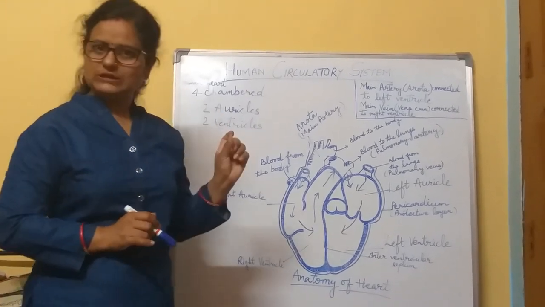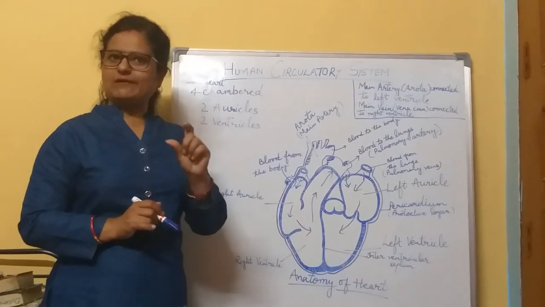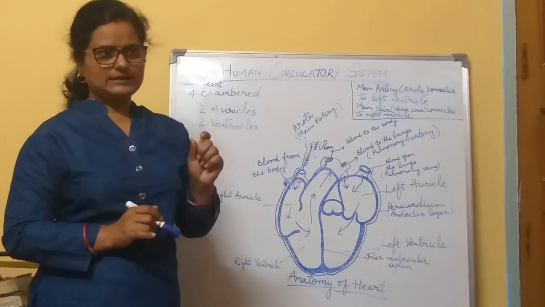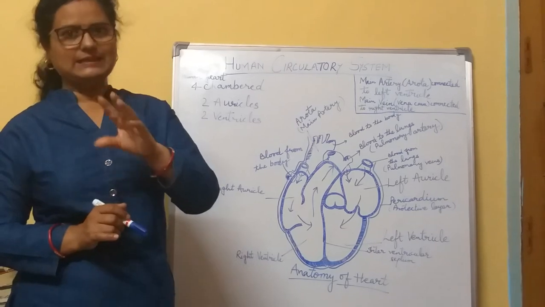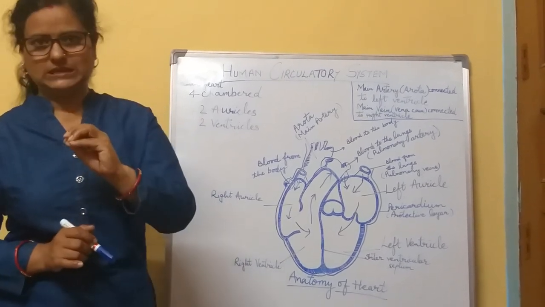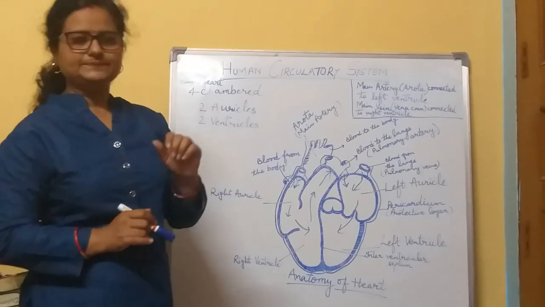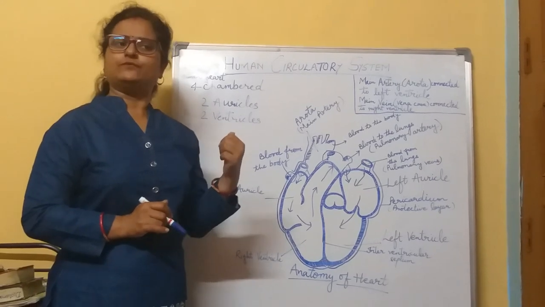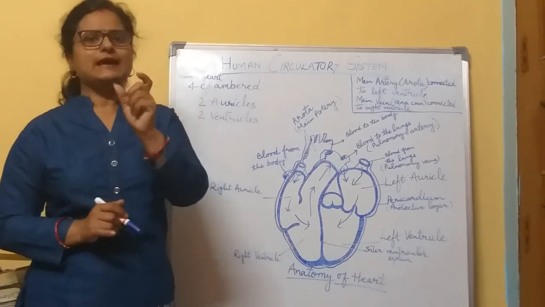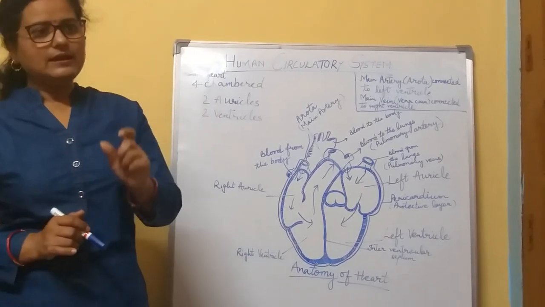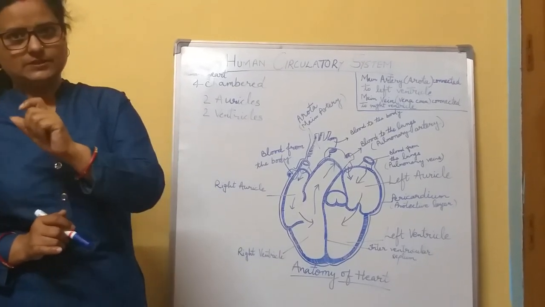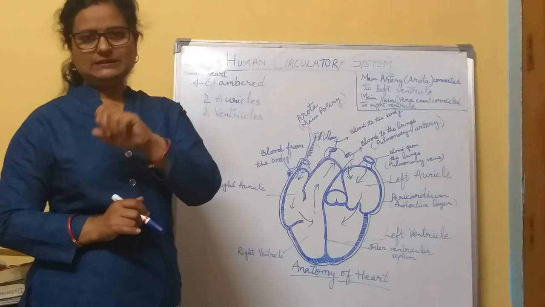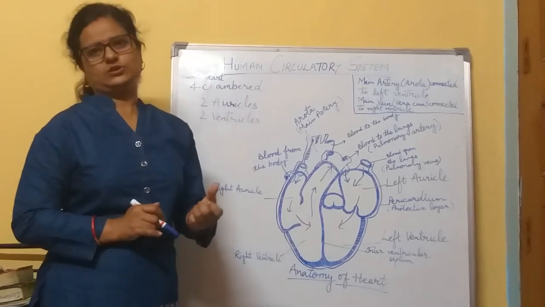So what are the arteries? Arteries are the thick walled tubes. They carry the oxygenated blood, meaning the blood that has oxygen in it. And then the veins, what are the veins? Veins are the narrow tube-like structures, and in these tubes the deoxygenated blood is flowing, meaning the blood that has carbon dioxide in it.